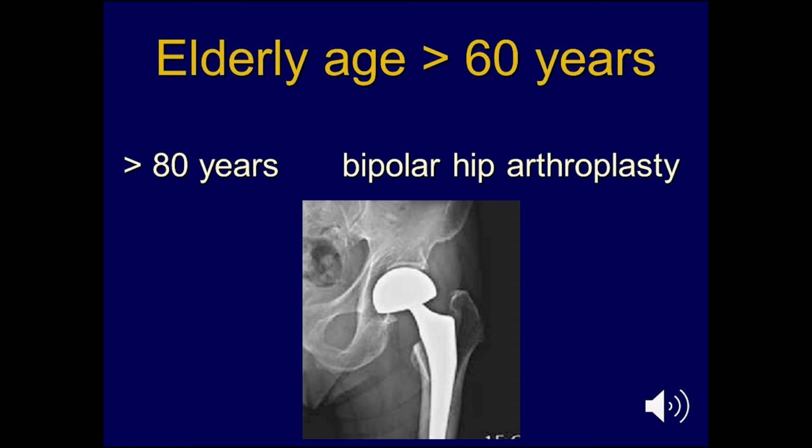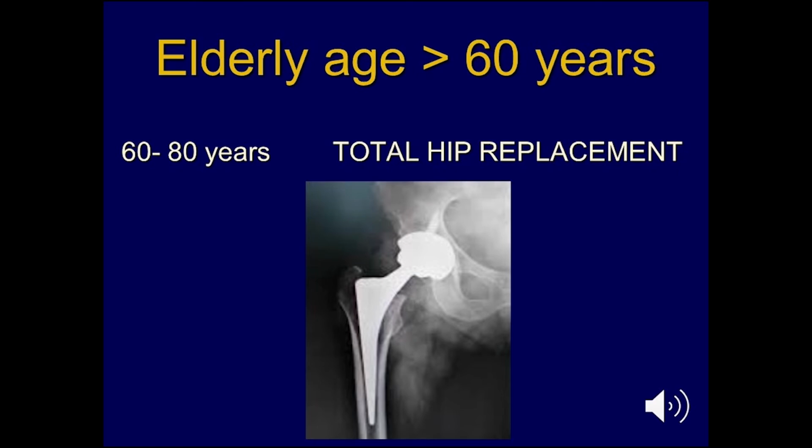Elderly age above 60 could actually be further subclassified as above 80 years, and probably you'd be happy to have a bipolar fixation in such a case. But as you can see, after some time you could get wearing of the acetabulum. So people are more inclined now, especially in age between 60 and 80, to resort to a total hip replacement, as shown.